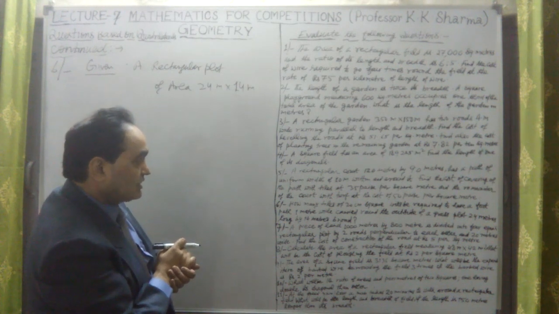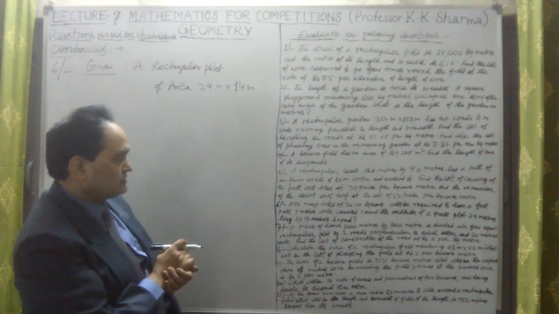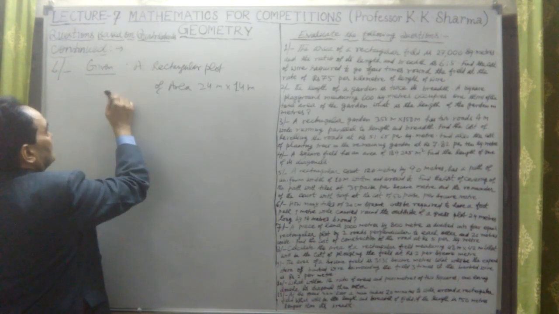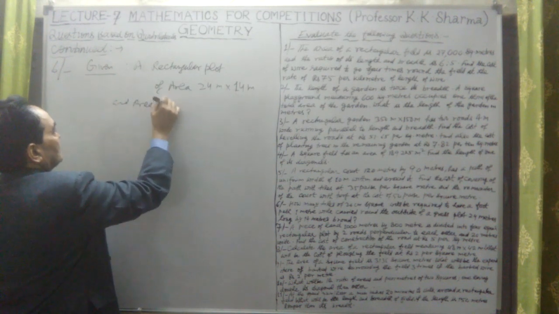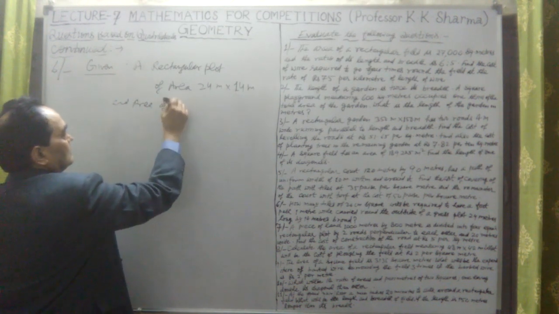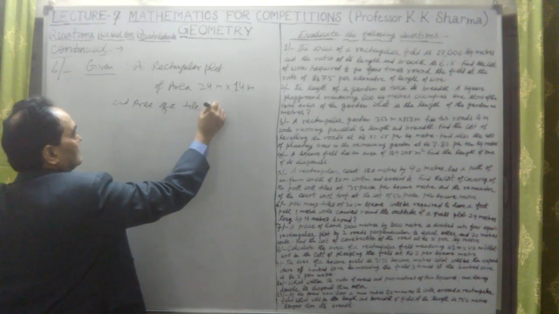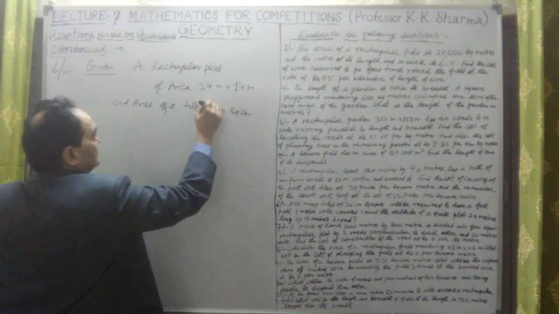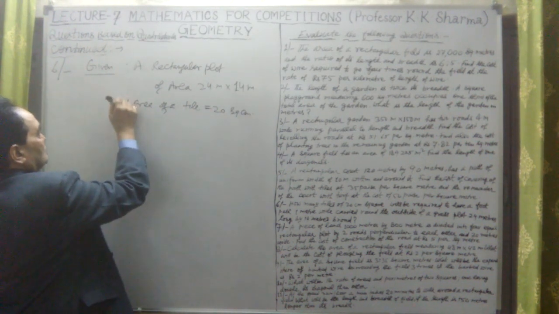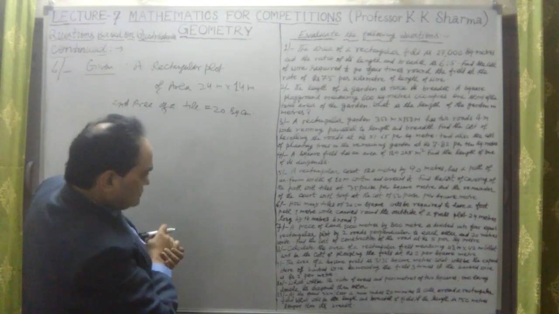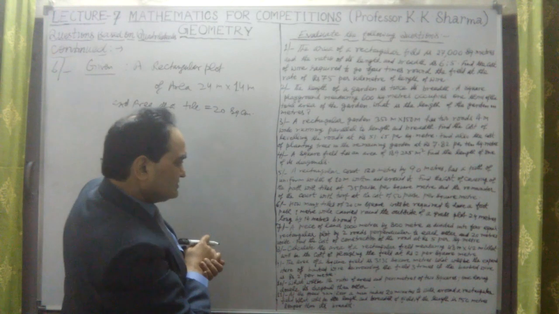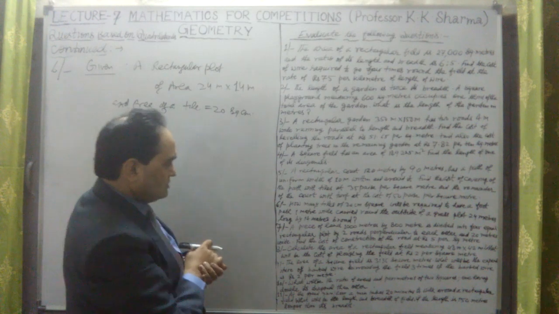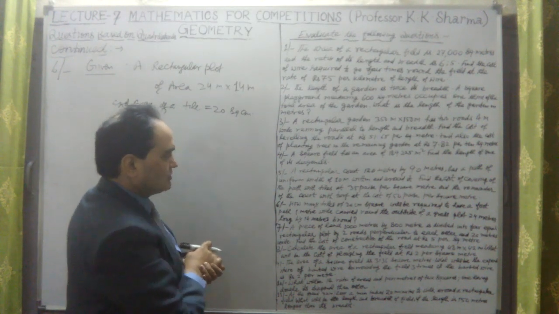And this is how many tiles. Now the area of a tile is 20 centimeters square, equal to 20 square centimeter. A footpath 1 meter wide is carried around the outside of the grass plot.